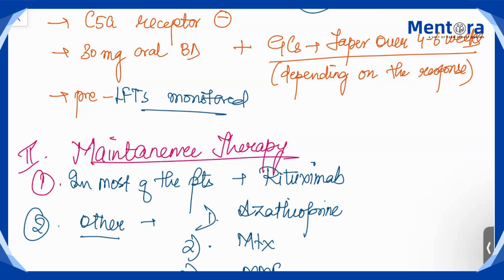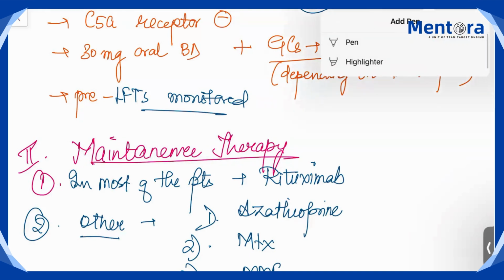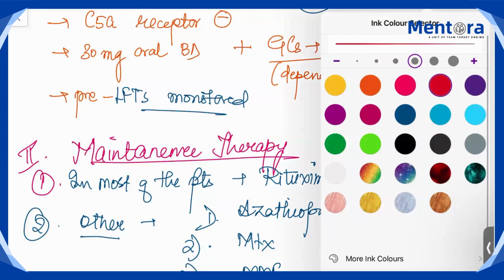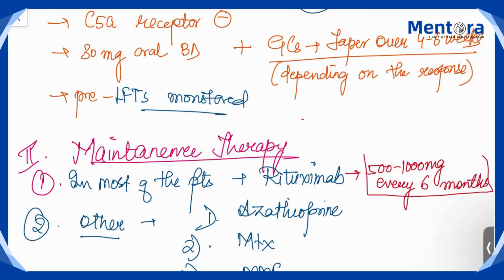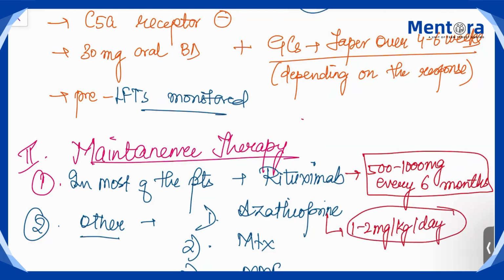The dose of rituximab will be 500 to 1000 milligram, but now it is maintenance therapy, so you have to give it every 6 months. Azathioprine is 1 to 2 milligram per kg per day in almost all the vasculitic disorders. We have discussed it multiple times.